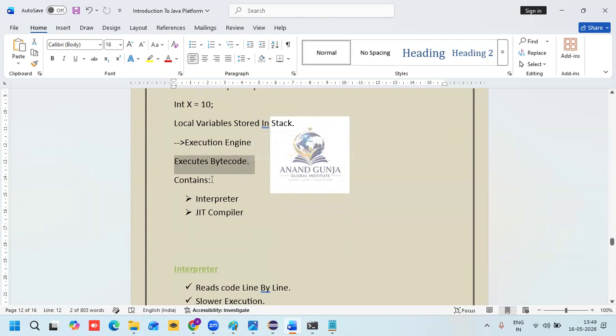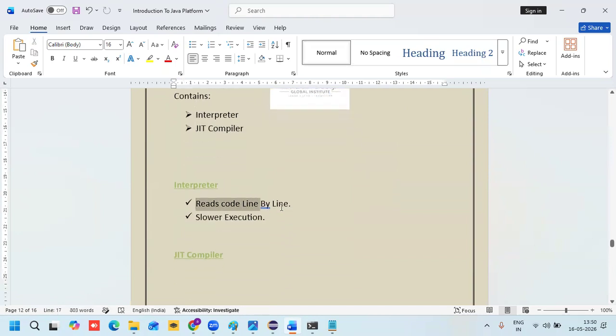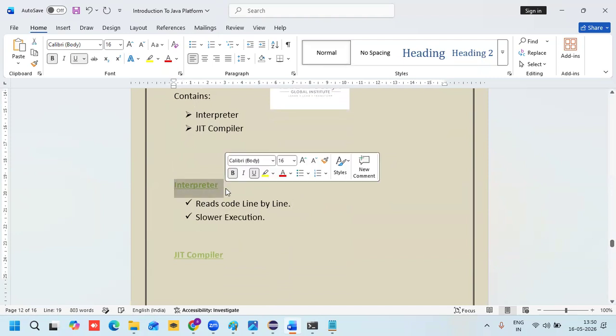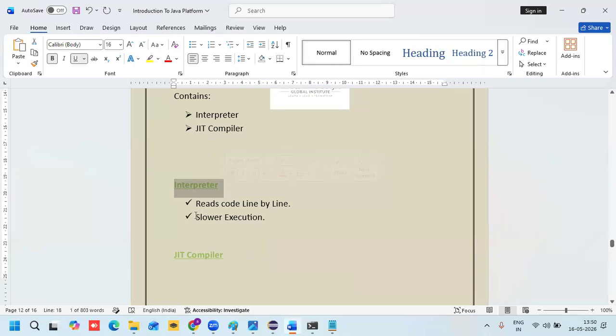Next, we'll see the execution process: the interpreter and the JIT compiler. The interpreter reads code line by line, not all the lines at a time. If there are 10 chocolates, the interpreter will eat the first chocolate, then the second, third, fourth, fifth, sixth, seventh, eighth, one chocolate after another. So the process will be slow.